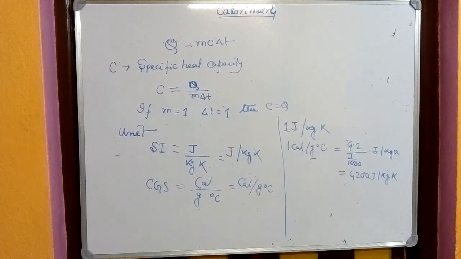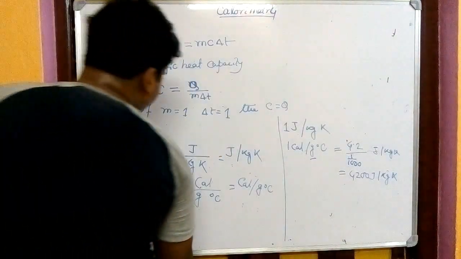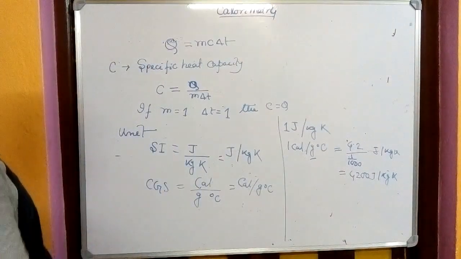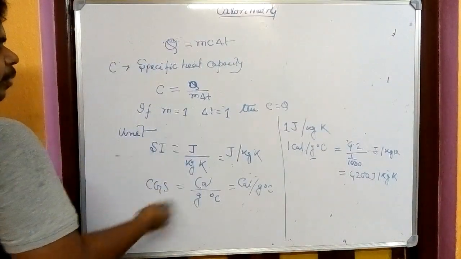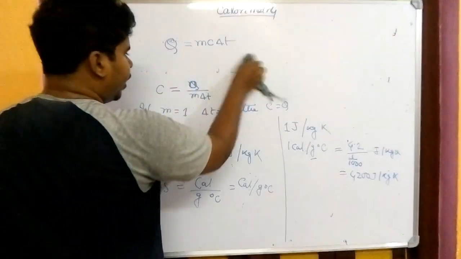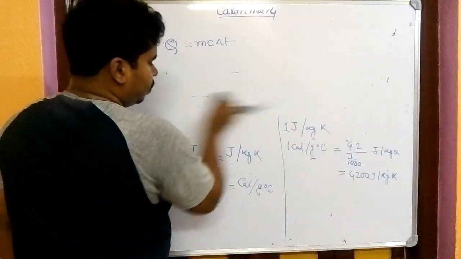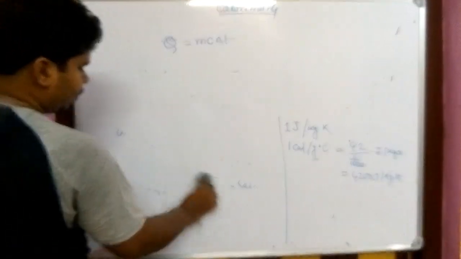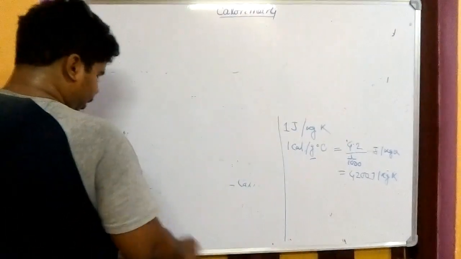Okay, so this is the equation of the units, and using this we can find out one more important thing. That is heat capacity. We have learned specific heat capacity, now we have to learn heat capacity. What is heat capacity? We will see. So it is clear, I think. Now we'll go for heat capacity.